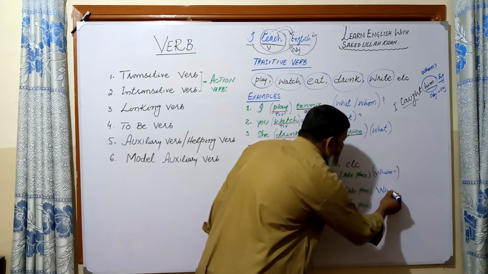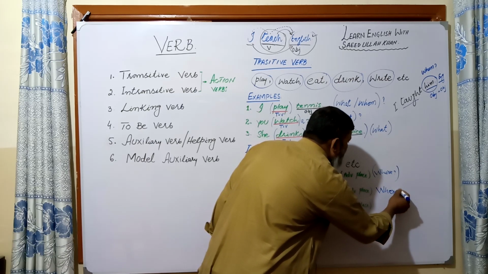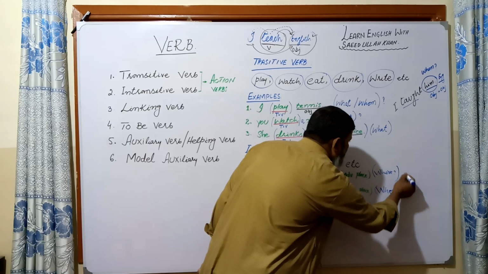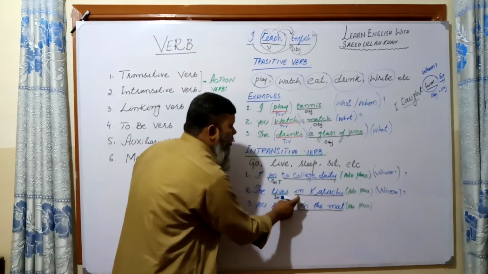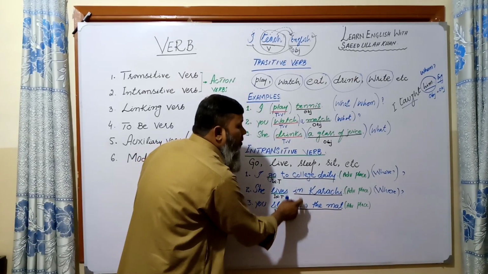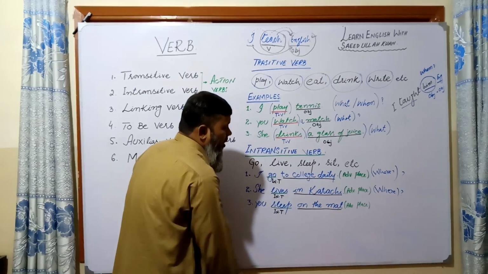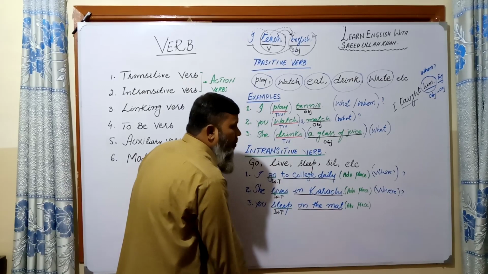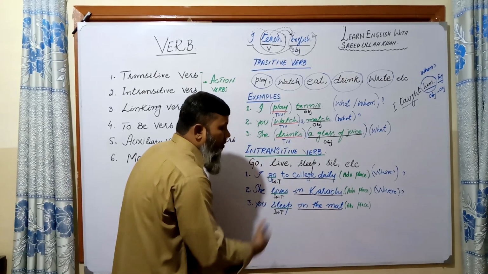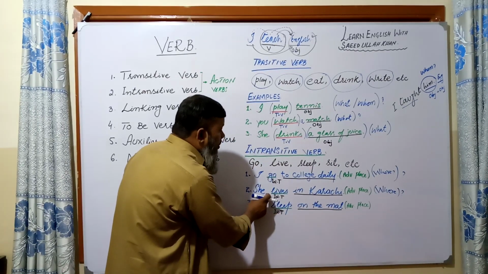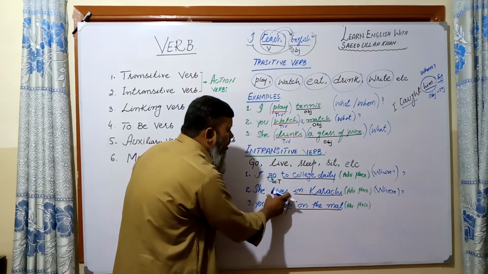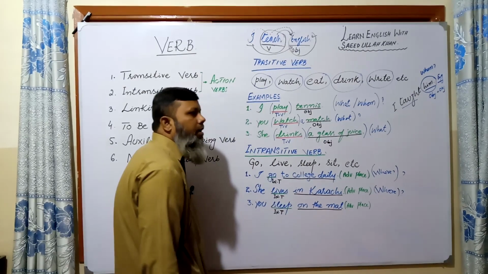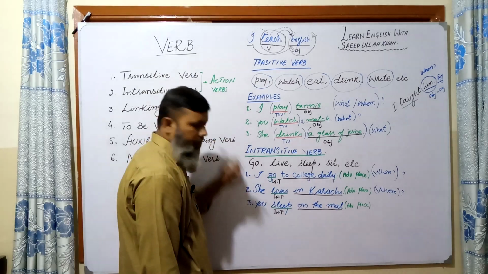So it is also an adverb of place. It is also a prepositional phrase, but actually it is an adverb of place. So live is used here as an intransitive verb.